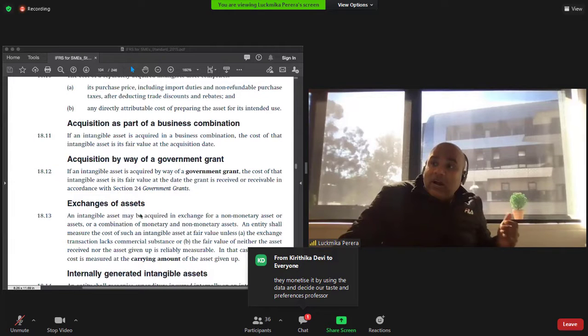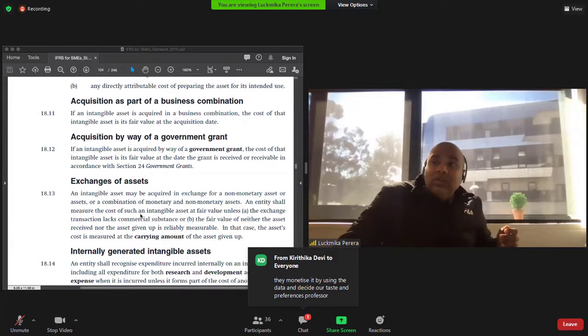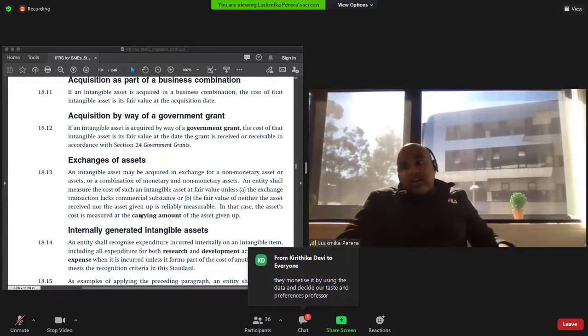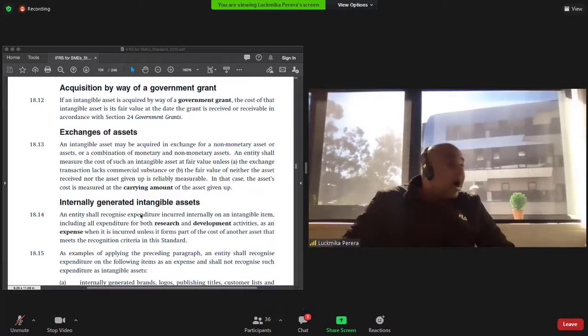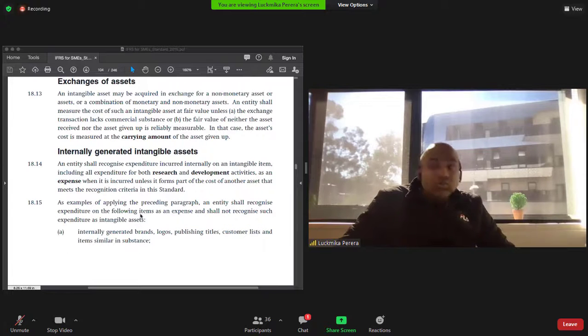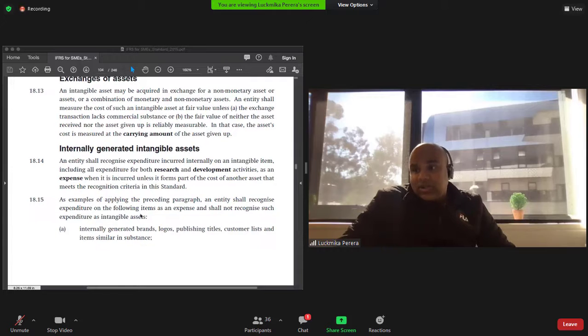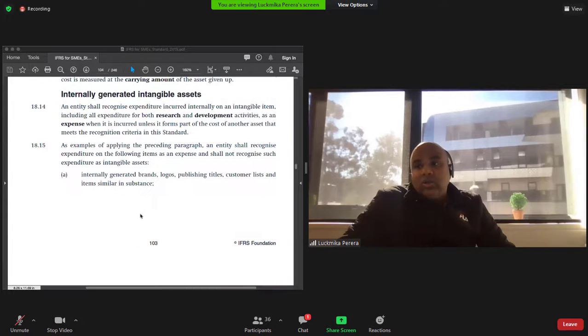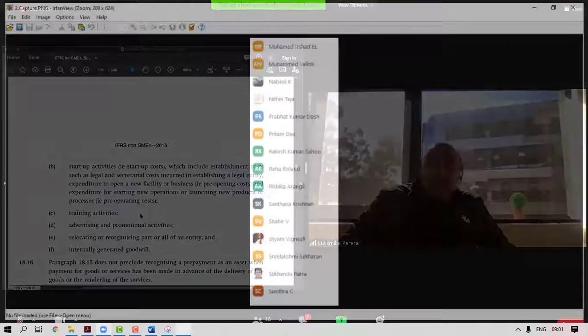Acquisition can be by way of a government grant, you can do that. You can do that as an exchange of assets. You can also have internally generated intangible assets through R&D, through research and development. You can develop internally generated assets. So in this situation, you can measure this using the cost of generation of that particular asset.